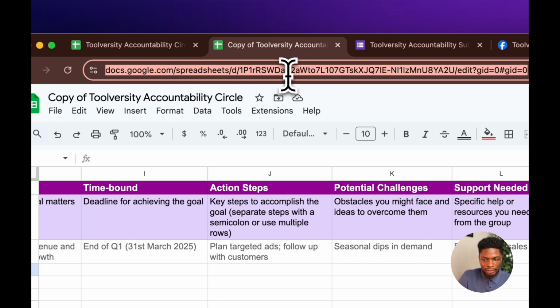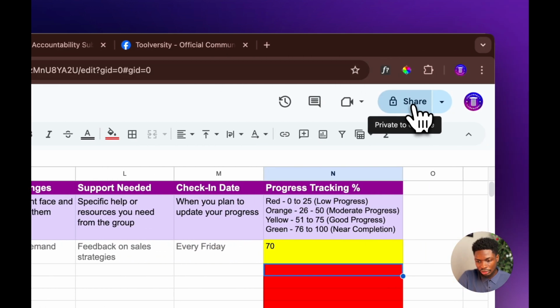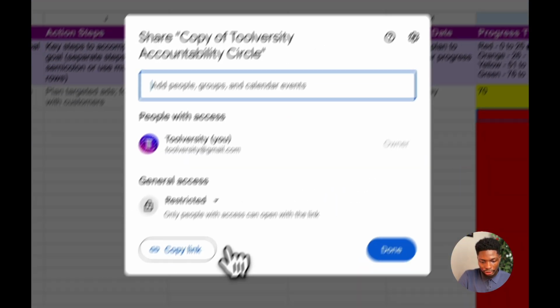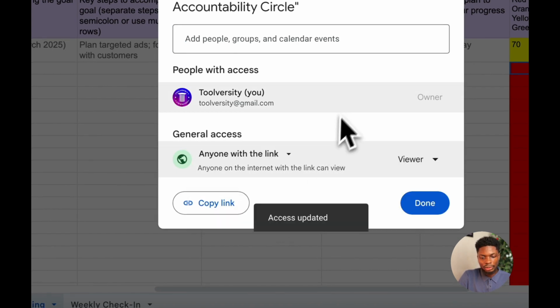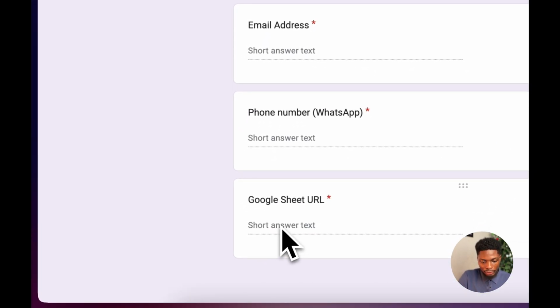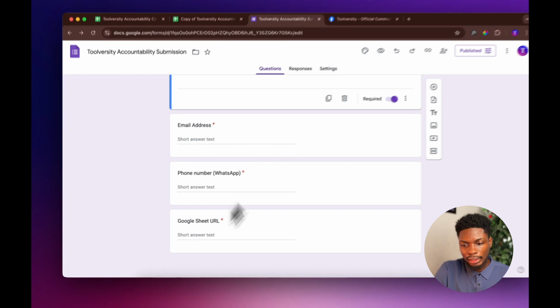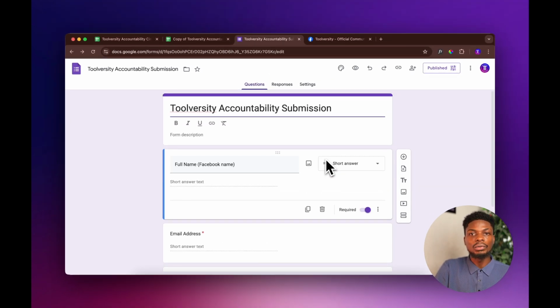Okay, but before you copy this link, you head over to this tab where you see share, click on share, and then you change this restriction to anyone with the link. So the moment you do that, you copy this link. Once you copy it and you come here, you type it in where you have Google Sheet URL and then you submit. So what's going to happen is that we would be able to track and follow up with what you are doing for yourself.